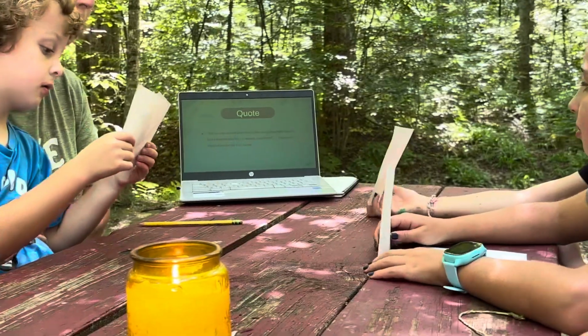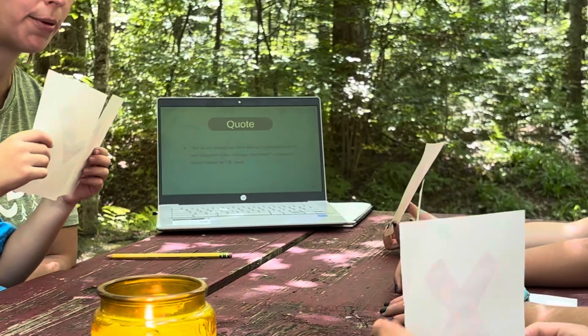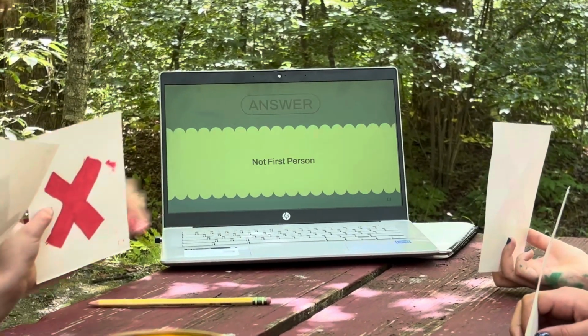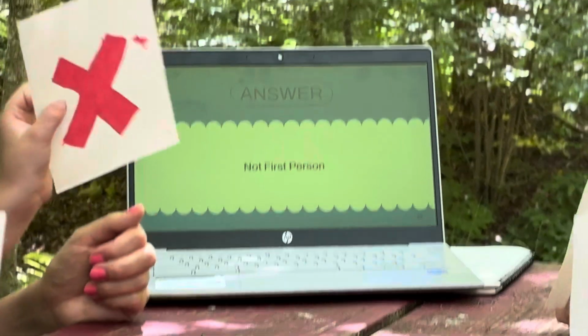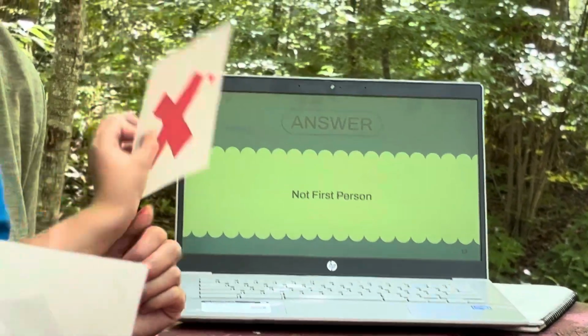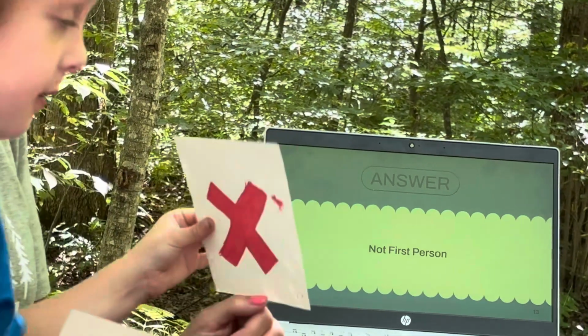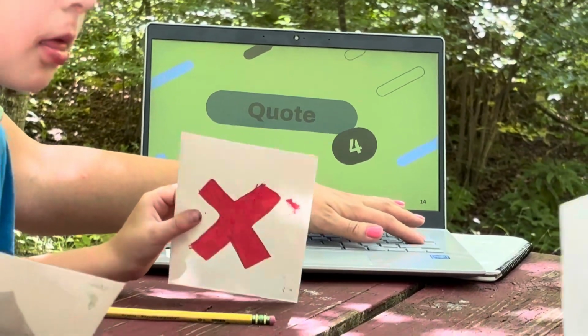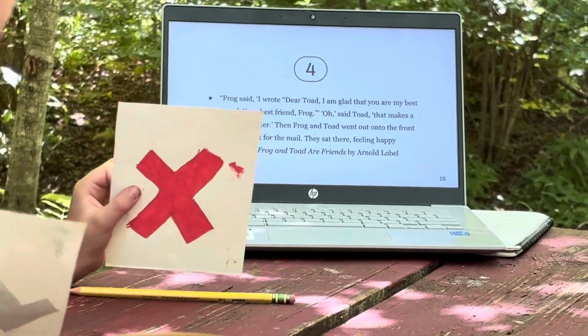So is that an example or not an example? All right, let's see. Not first person. Very good. How do we know? Because it said Lucy. Because it said Lucy. Very good. I think it also said she. I think you're right. All right, 4.